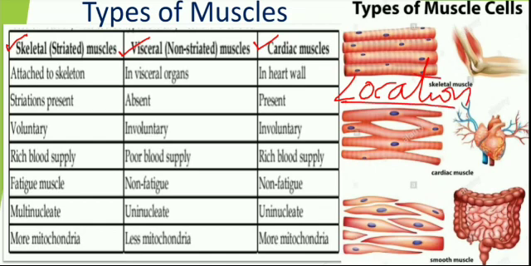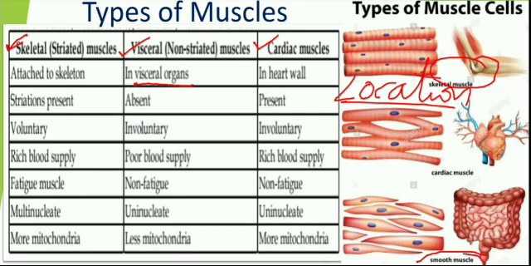How? For example, muscles which are attached to the skeletal system are known as skeletal muscles. Some of the muscles are present in internal organs, those are known as visceral muscles, also known as smooth muscles.